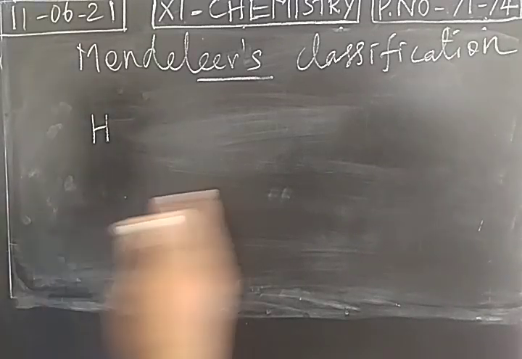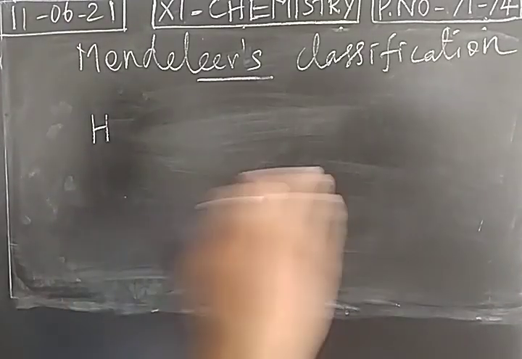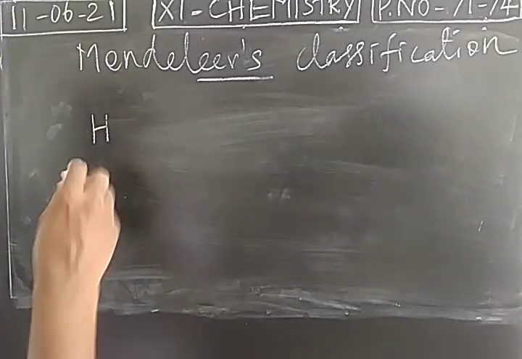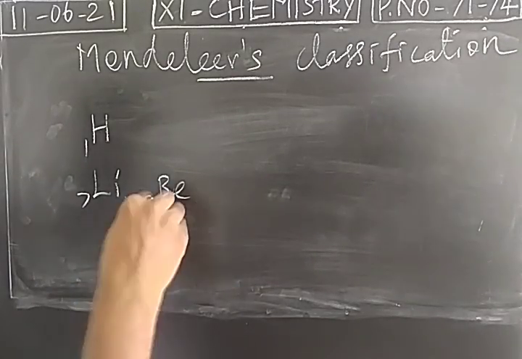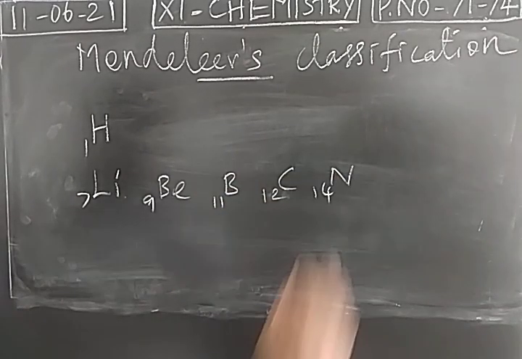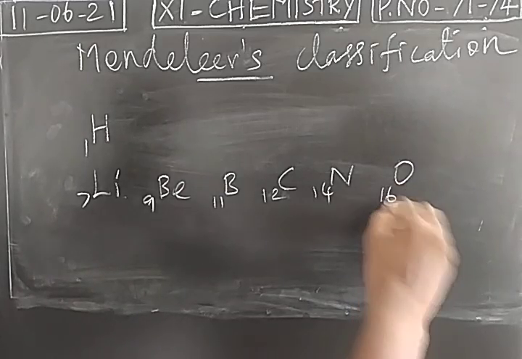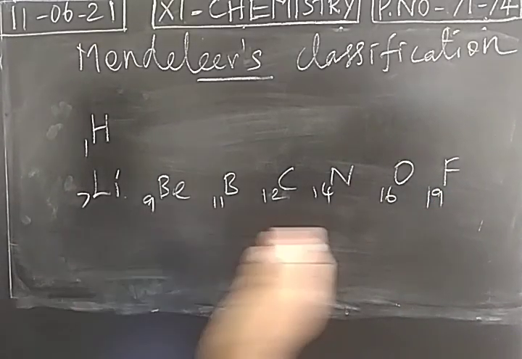So Mendeleev arranged the elements in the increasing order of atomic weight, as well as he placed elements with similar properties in one group. So two aspects were considered. We have to arrange the elements in the increasing order of atomic weight, like hydrogen with atomic mass 1, lithium with atomic mass 7, then beryllium atomic mass 9, boron 11, carbon 12, nitrogen 14, oxygen 16, fluorine 19. So we have to arrange the elements in the increasing order of atomic mass.